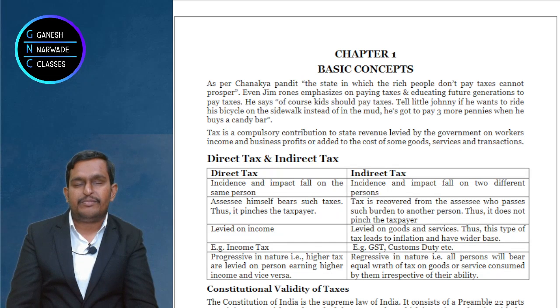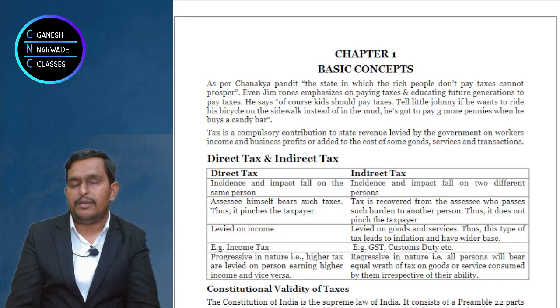And who is going to be impacted because of it? Suppose you got some 1 lakh rupees salary per month and roughly you are paying 15,000. So how much are you left with? 85,000. Okay. So the impact is on you only, right? So the burden and the payment, you only will do to the government. This is direct taxes. Whereas in indirect taxes,